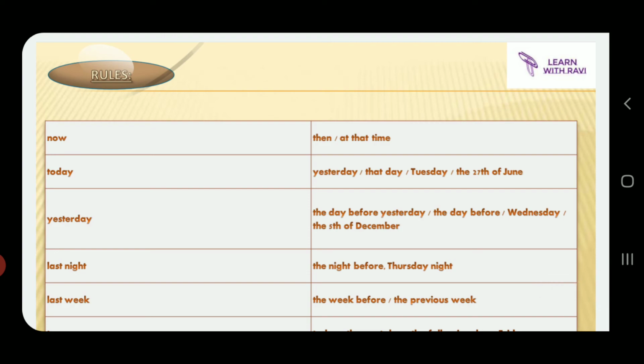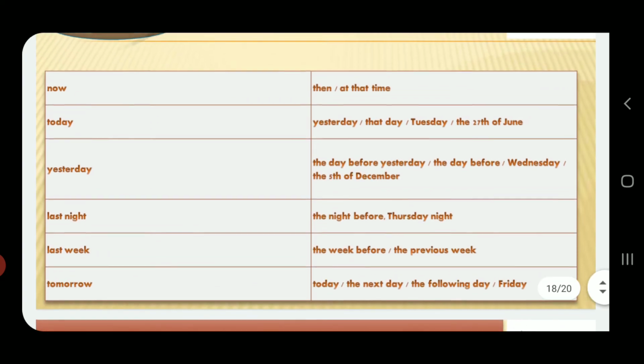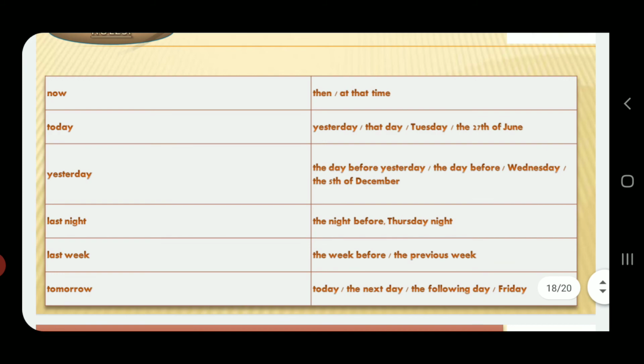So these are the words which get converted from direct to indirect speech. Now gets converted into then, at that time, and this is with reference to time expression. You need to be very careful while seeing and understanding the given question or statement. What words have been used over there? Now, today, yesterday, last night, last week, or tomorrow. Depending on the time at which it is being represented, you need to use then, that, and the words given at the right hand side. So be very careful while choosing the words.